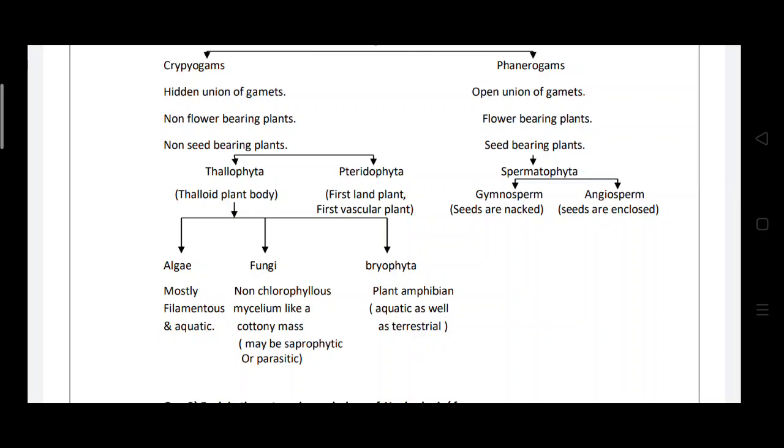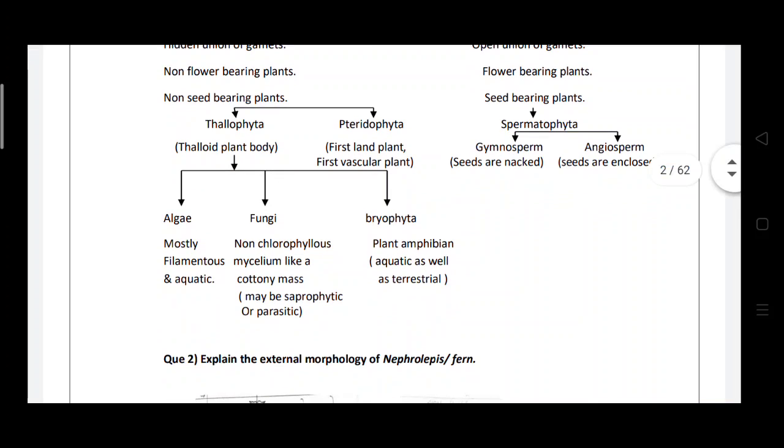With this classification, in the next video we will start with the unit first genus, which is Nephrolepis, also called fern, which is under the Pteridophyta group. I hope all of you understand this classification and the general features of plants.